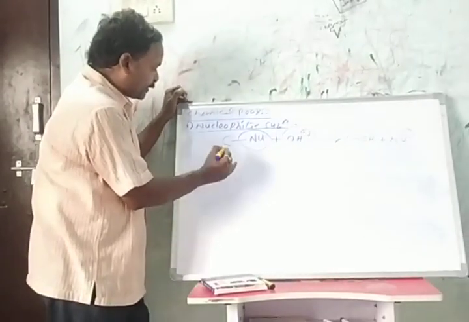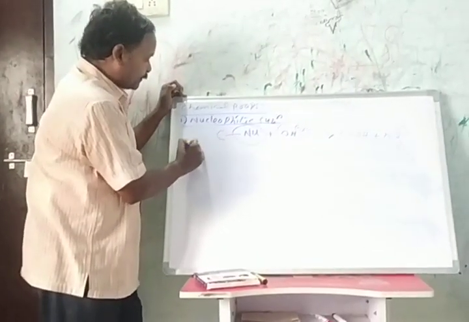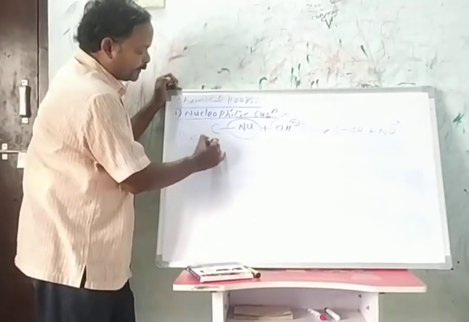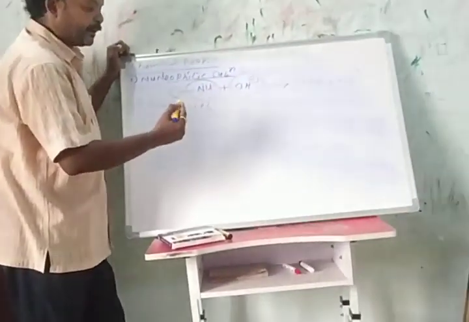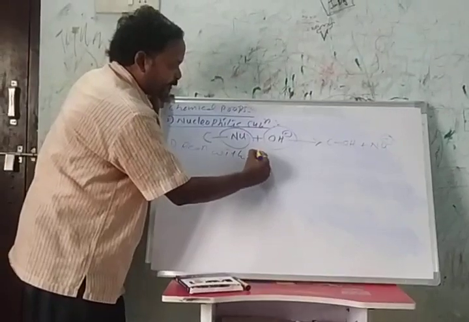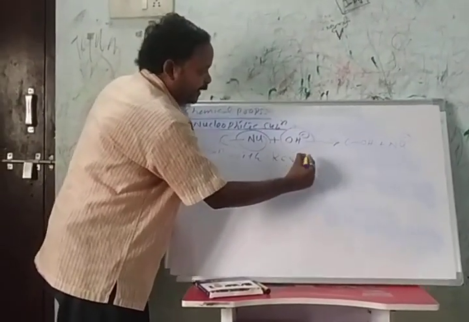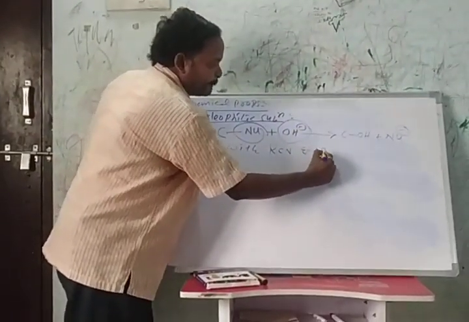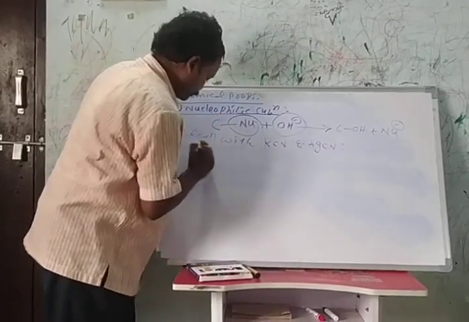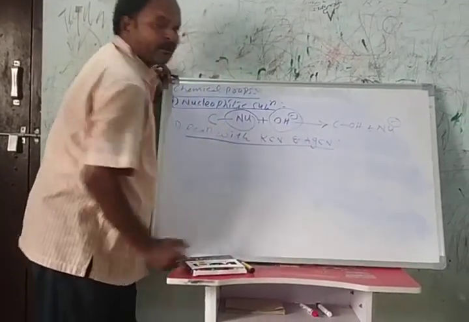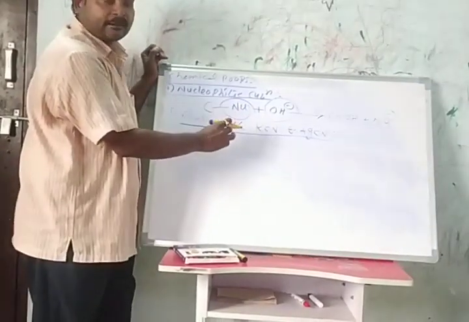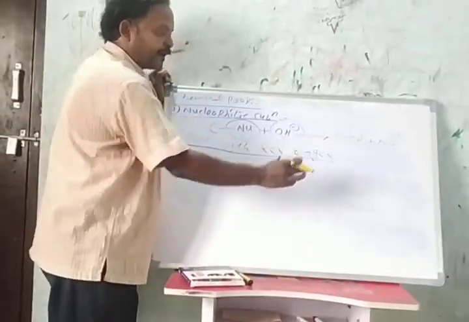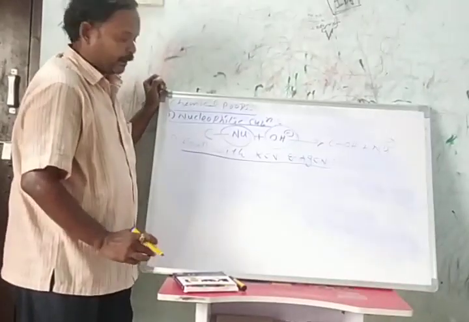The first is the reaction of alkyl halides, or haloalkanes, with potassium cyanide and silver cyanide.